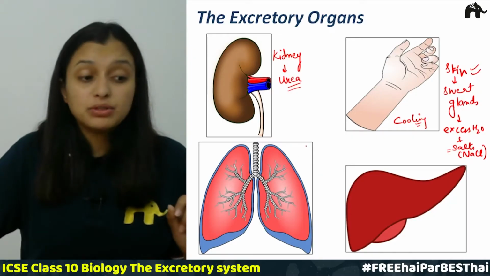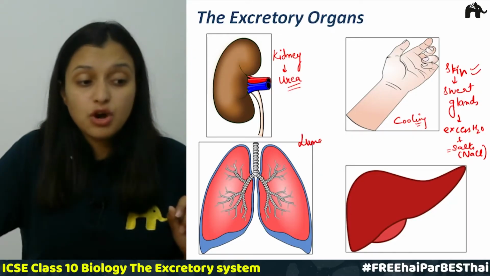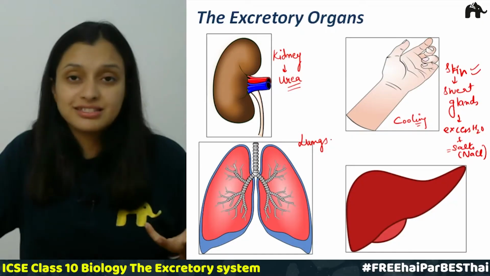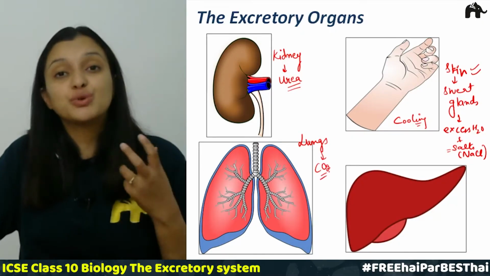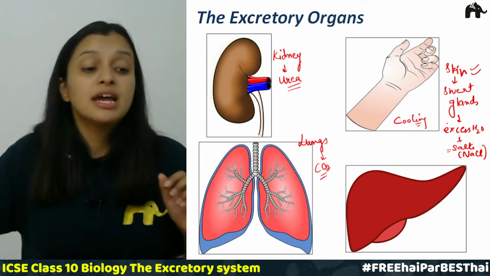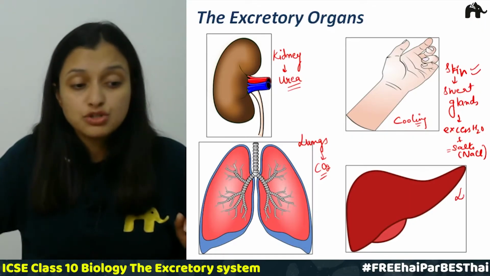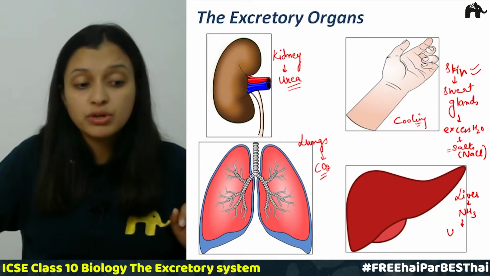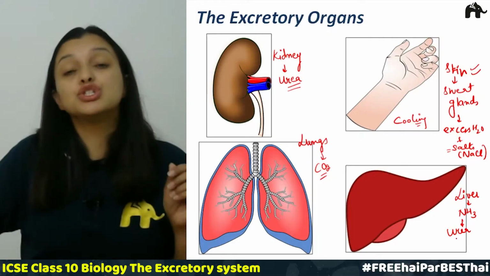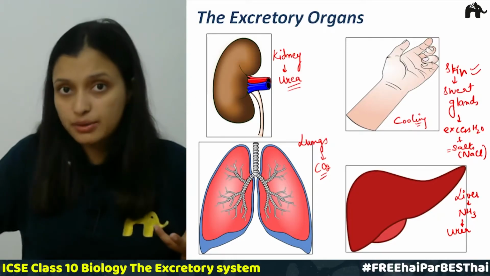Now talking about the next, that is lungs. We know what lungs excrete out. They excrete out carbon dioxide that is produced during respiration in our body. The next one is liver. Liver actually detoxifies ammonia. It converts ammonia into urea, and this urea is thrown out of our body, right?